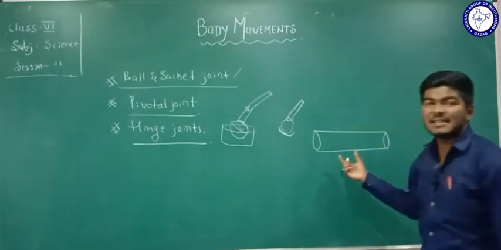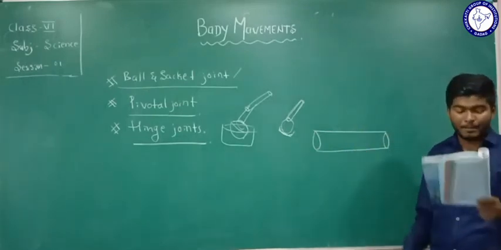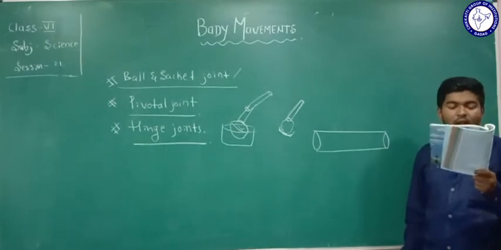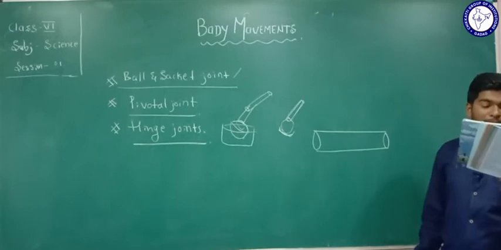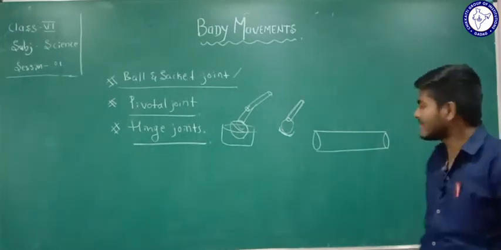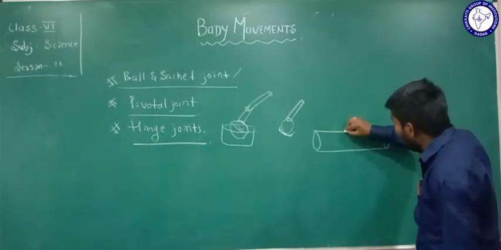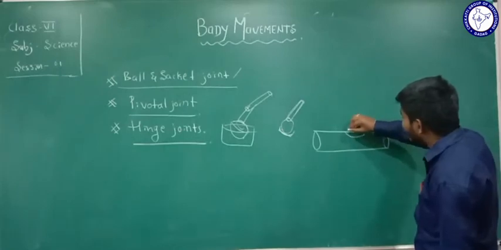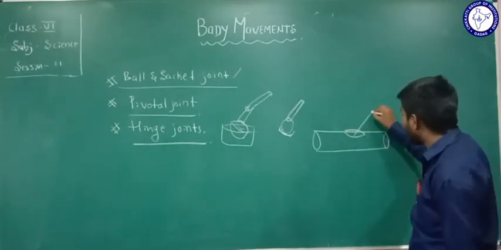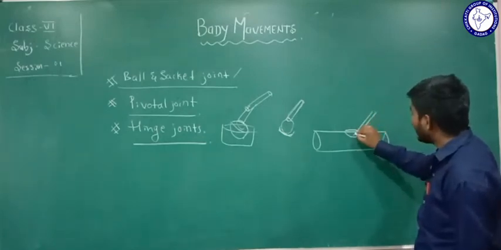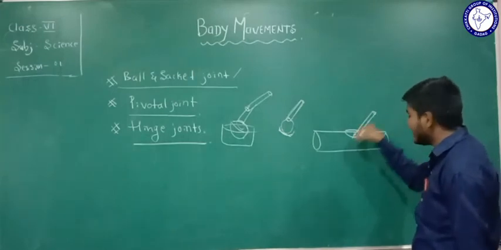Okay, this is the cylinder made by paper. Attach a small pencil to the cylinder by punching the cylinder at the center. See here, you have to push the cylinder. Now you have to attach a pencil. You have to put a pencil inside this cylinder.